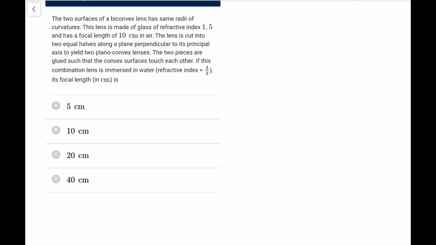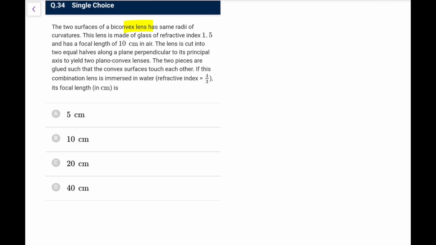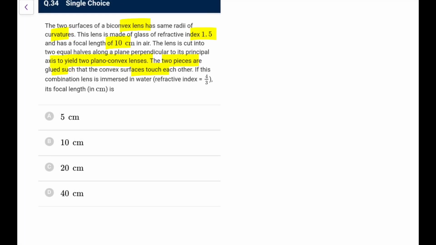Go ahead. The two surfaces of a biconvex lens have the same radii, that is equiconvex. The lens is made of glass of 1.5 and has a focal length 10. The lens is cut into 2 halves by a plane perpendicular to its principal axis to yield 2 plano-convex lenses. So focal length will get doubled, we know from our knowledge. They are glued such that the convex surfaces touch each other. If the combination lens is now immersed in water, the focal length in centimeter is. Here I am doing the question based on what generally students remember.